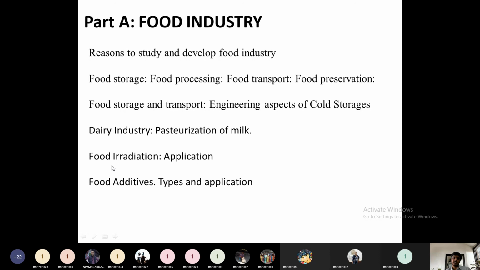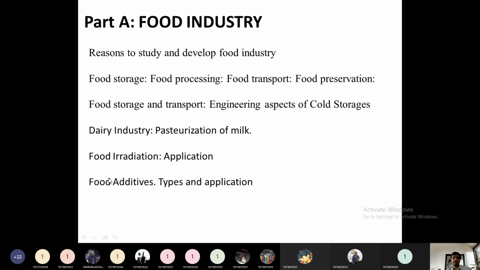Then what is food irradiation? To preserve the food from microorganisms, the microorganisms need to be destroyed using irradiation. So some radiation we will apply on that one, so that the shelf life of that food will be increased. Then food additives. In food preservation, some additives we will add.